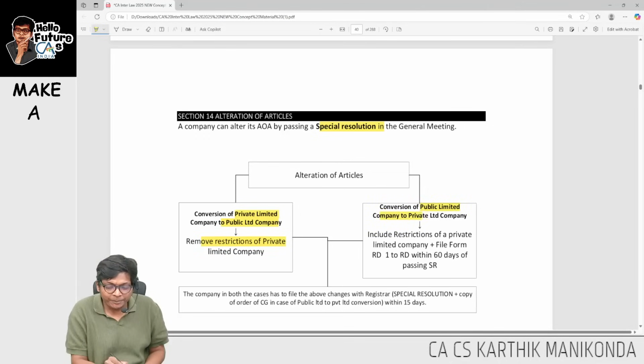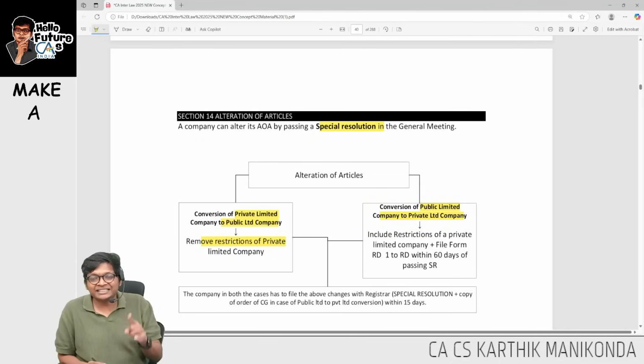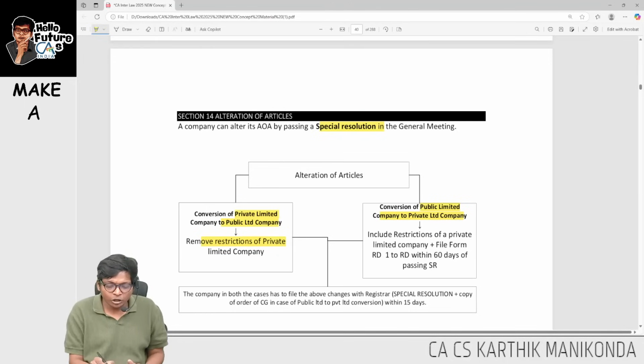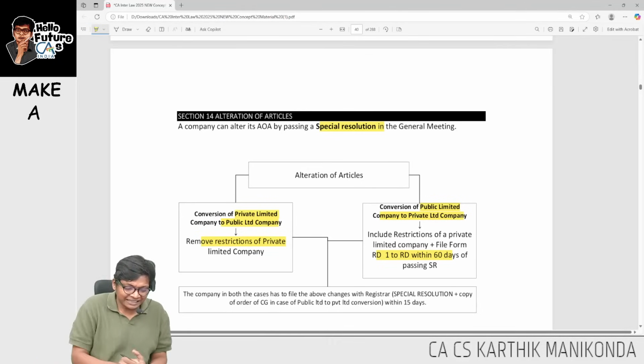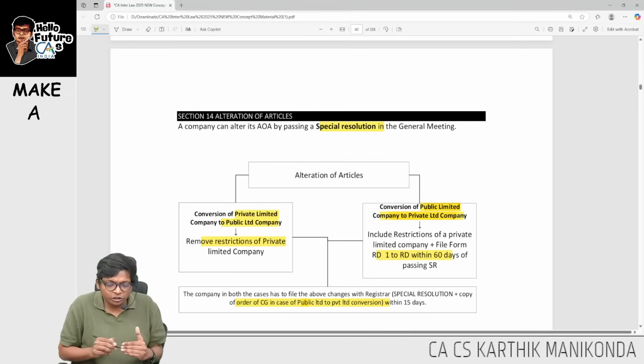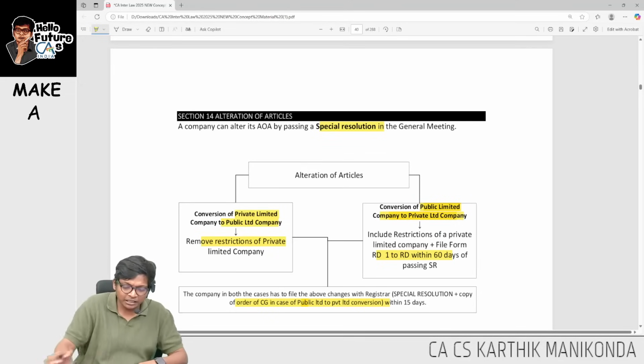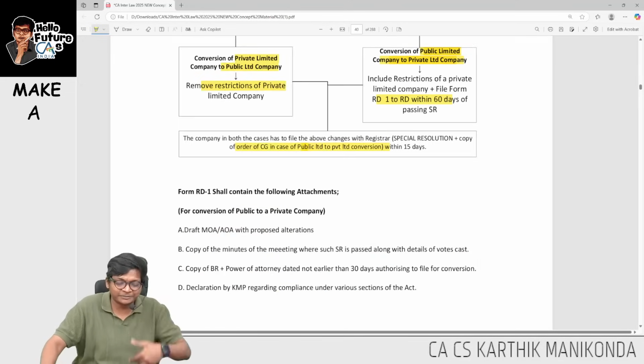But converting from public to private, the process is a little more strict. Here they are saying, along with the special resolution, you should also get permission of the regional director, guys. You should get a copy of the central government order in case of public to private. So public to private, you have to get the permission of the regional director.